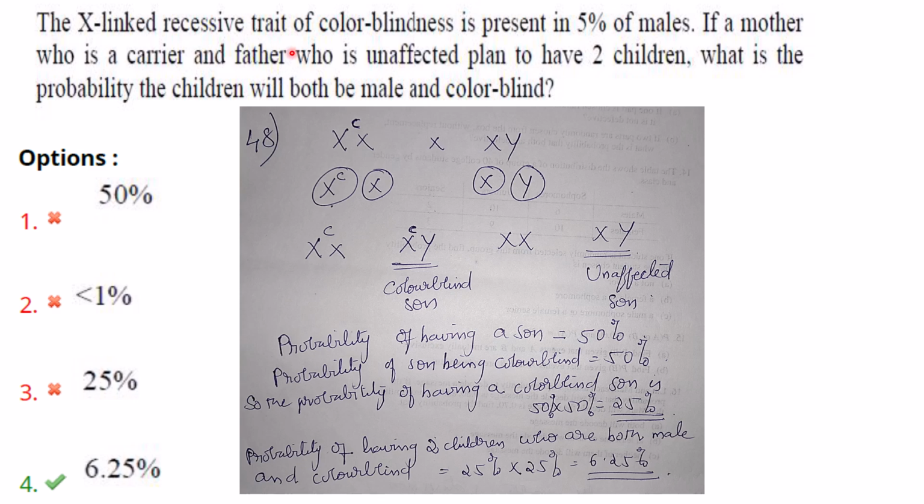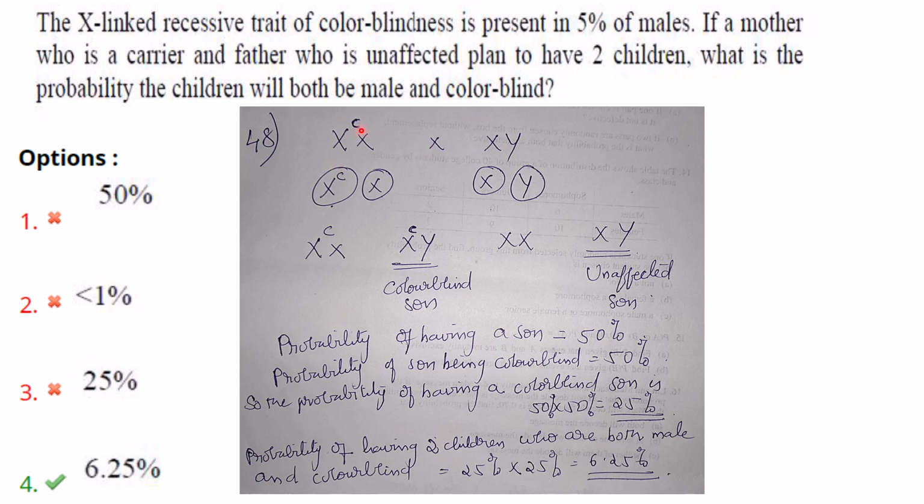The X-linked recessive trait for color blindness is present in 5% of the males. If a mother who is a carrier and a father who is unaffected plan to have 2 children, what is the probability the children will both be male and colorblind? So you have to find the probability that 2 children are born, both of them are sons and both of them are colorblind. What is the probability?